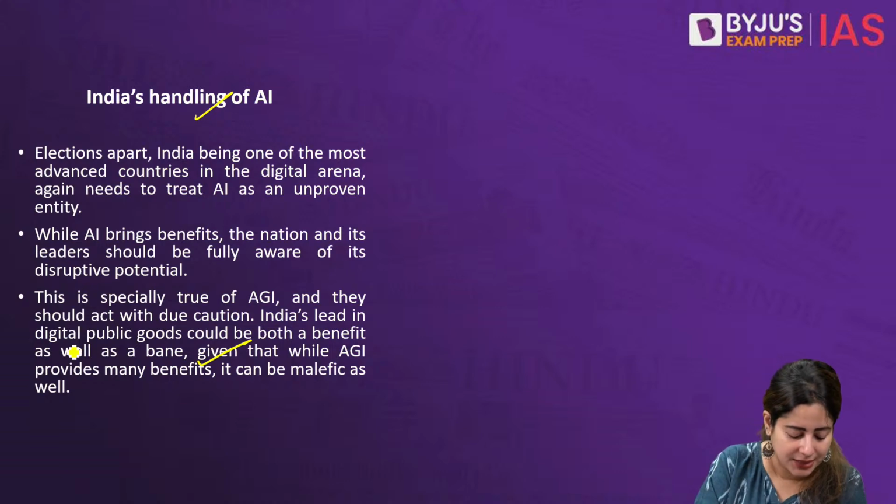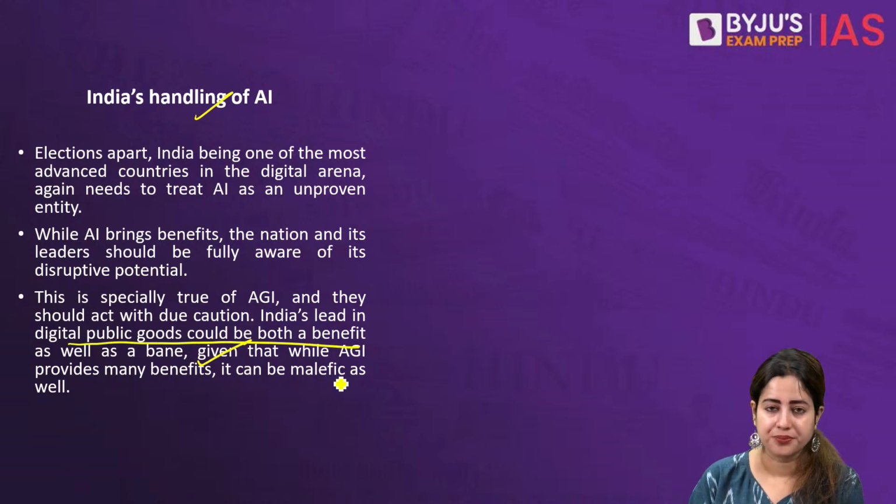The article says that digital public goods could be a benefit as well as a huge curse, because sometimes, just like it has happened in India, say back in 2013 during the Muzaffarnagar riots, or maybe when some people from Northeast India were targeted in many Indian states.